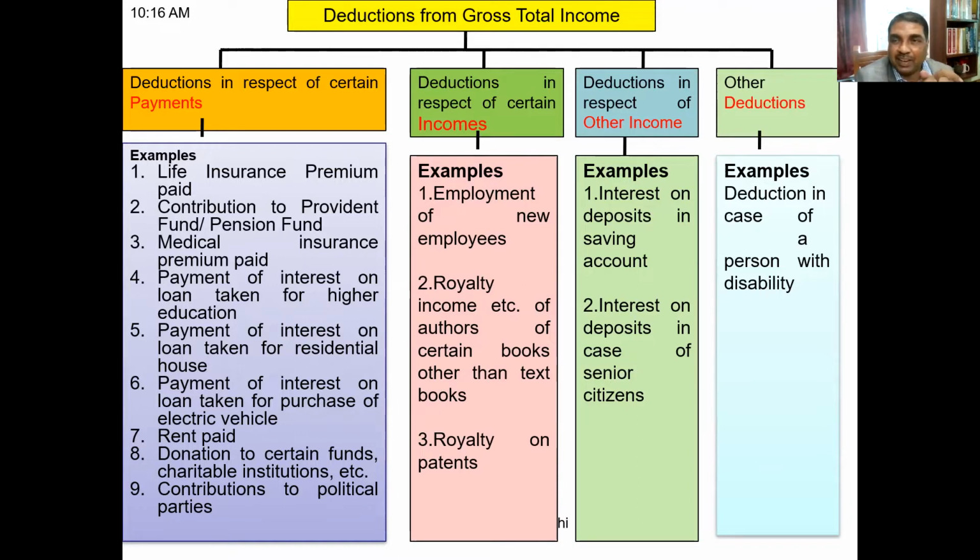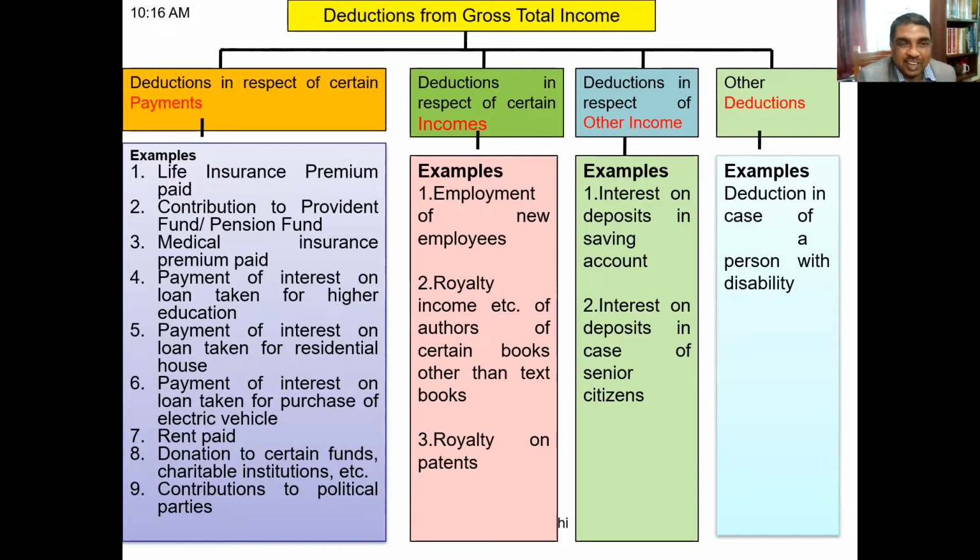But if you analyze the deductions, you'll find there are certain deductions which are based on some payments. That means if you make some payments, you'll get some deduction. Many of you might be aware of that. If you pay life insurance premium, you will get some deduction. If you contribute to Provident Fund, you will get some deduction. If you pay medical insurance premium, you'll get some deduction.